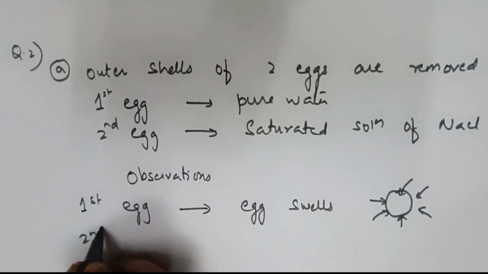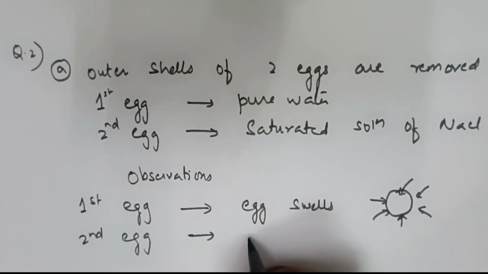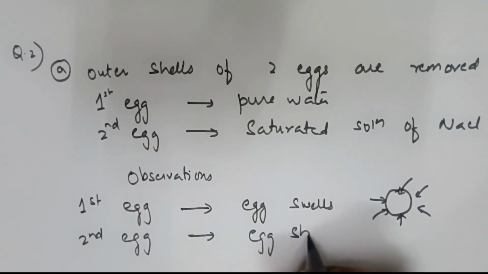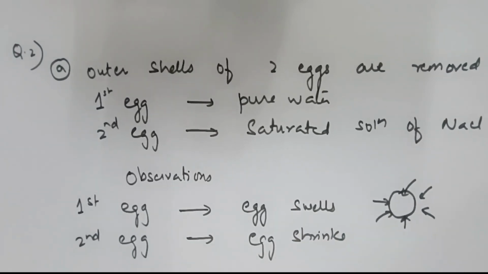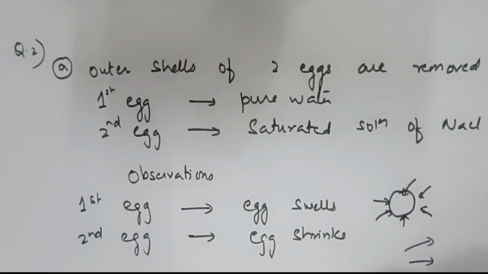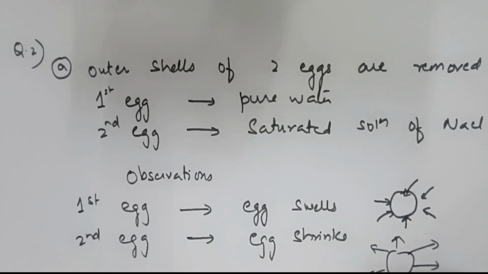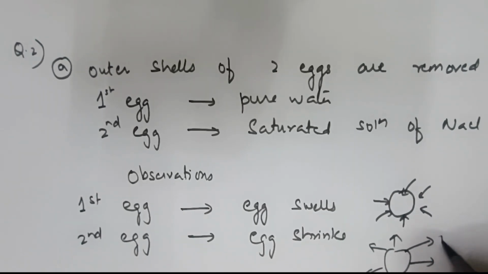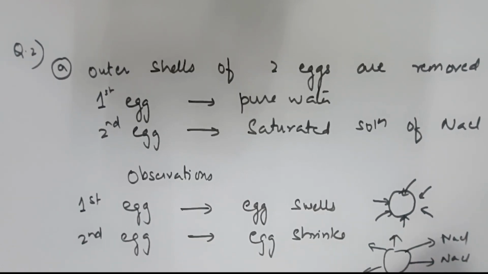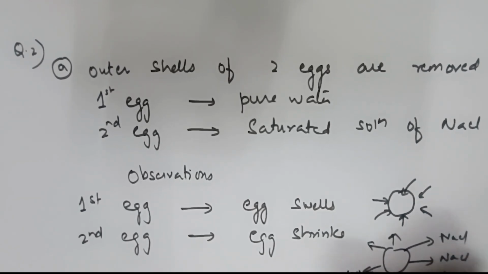Now in the second condition, the egg shrinks. Why does it shrink? Because the water outside is salt water, so the salt concentration is more. The water starts coming out, going from low to high concentration. All the NaCl crystals are there, so water goes out and the whole egg shrinks.